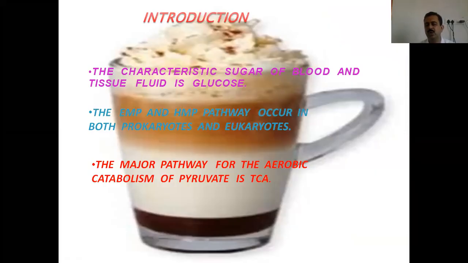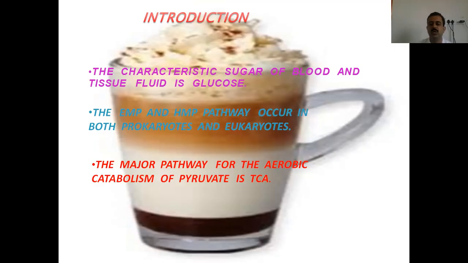Now, this metabolism of sugar takes place because of pathways. The EMP and HMP pathways occur in both prokaryotes and eukaryotes. So, metabolism of glucose is one of the important parts. This metabolism is divided into two parts: catabolism and anabolism. Catabolism is the breaking down of sugar molecules or any substance, which is utilized in the metabolism of the cell, while anabolism is the building up of molecules which are utilized by the cells.